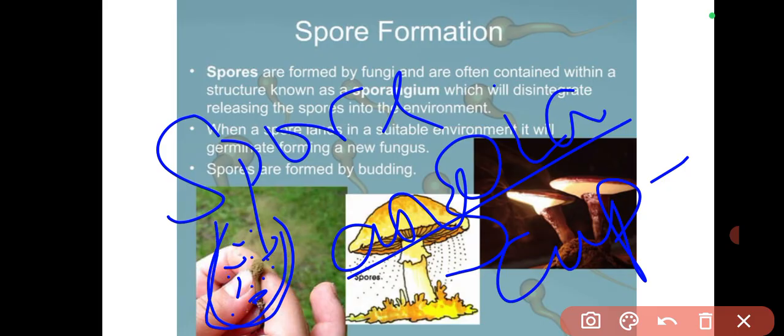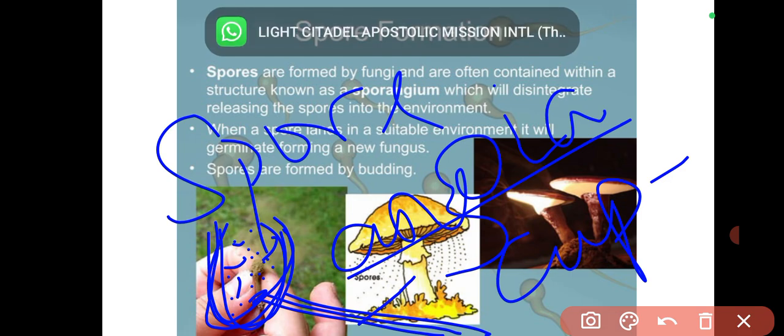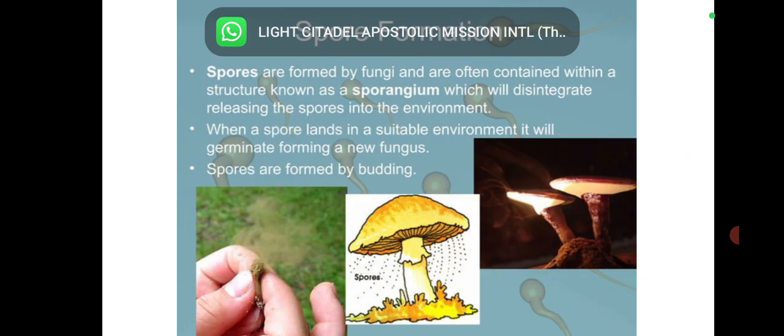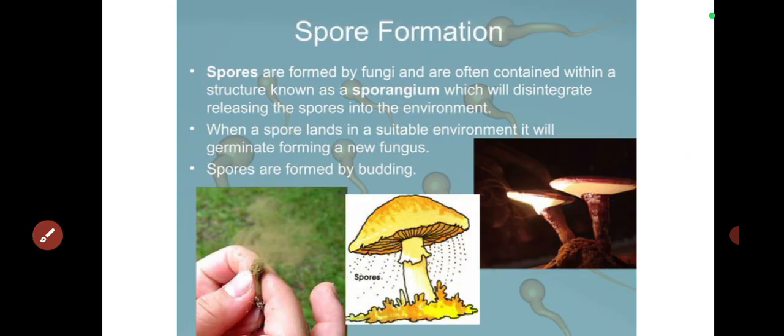This is going to be an angium. It is born on a stalk that is called sporangiospore. That's what bears this structure up, right? Now, when a spore lands in a suitable environment, it will germinate, forming a new fungus. Is that okay?